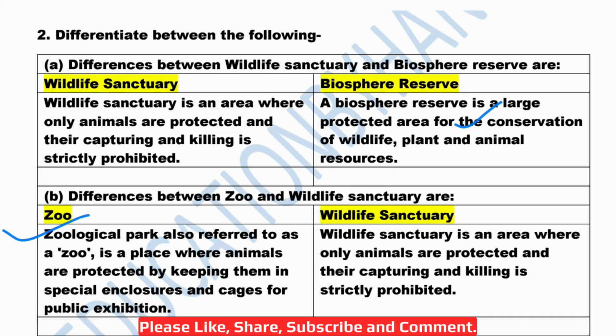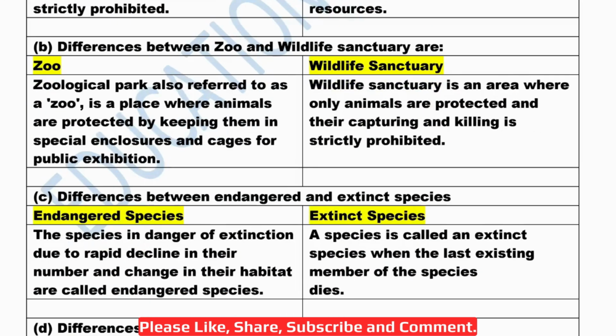Okay. Then again, wildlife sanctuary. The same I have repeated here. Wildlife sanctuary is an area where only animals are protected and the capturing and killing is strictly prohibited. Okay. And in wildlife sanctuaries also there are many threatened wild animals such as black buck, wild-eyed buck, elephants, golden cat, pink-headed ducks, gharial, marsh crocodile, python, rhinoceros that are protected and preserved in wildlife sanctuaries. Okay. And the example we can take is Panchmari Wildlife Sanctuary.